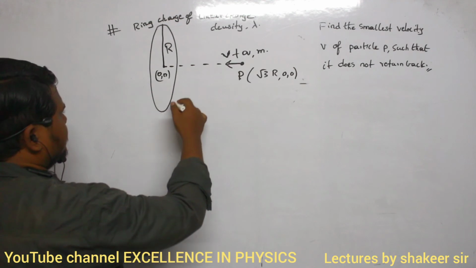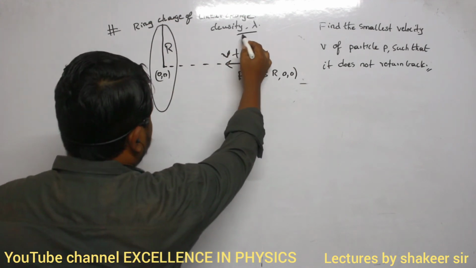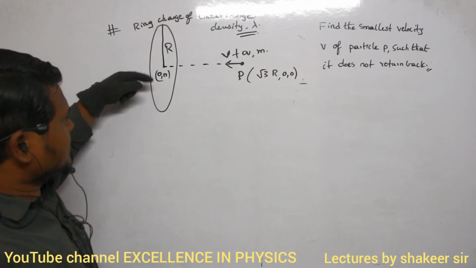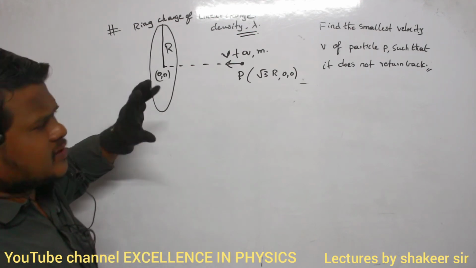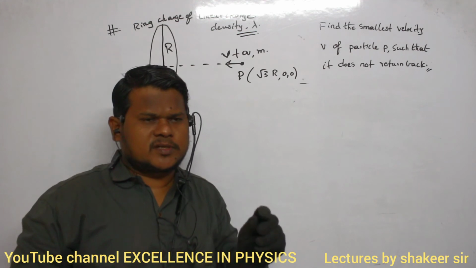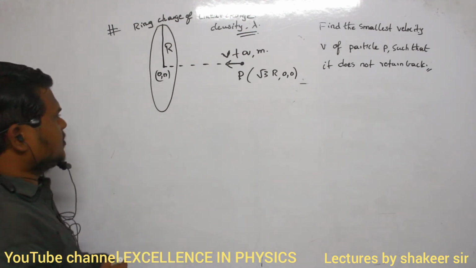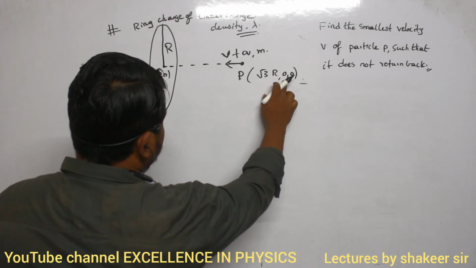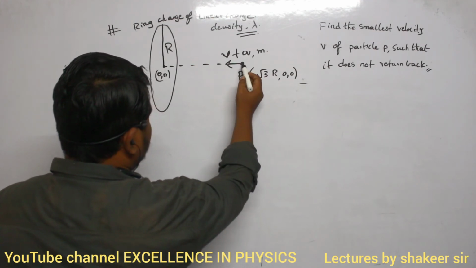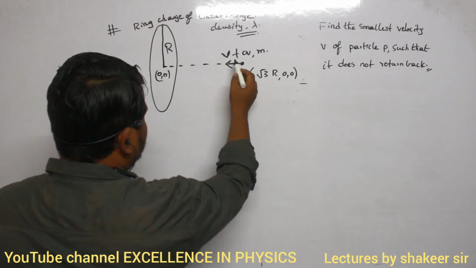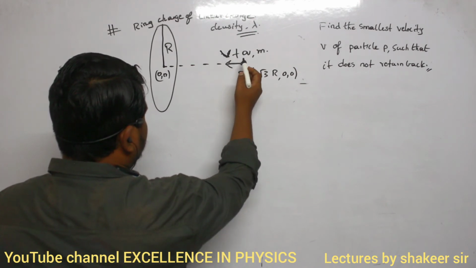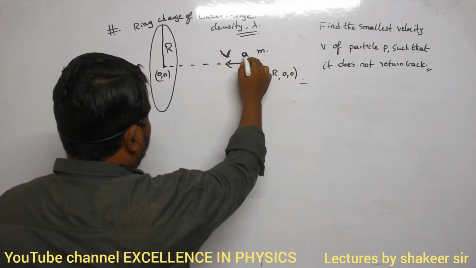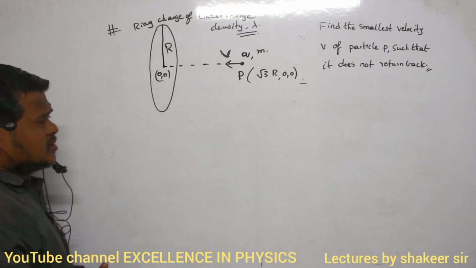So this is a ring which is charged with a linear charge density of lambda. Radius of the ring is r, and center of the ring is present at the origin. Clear? Then at a distance of these coordinates (root 3 r, 0, 0), there is one point charge P, whose initial velocity is v, and it has a positive charge of plus q. And mass of this charge is m.